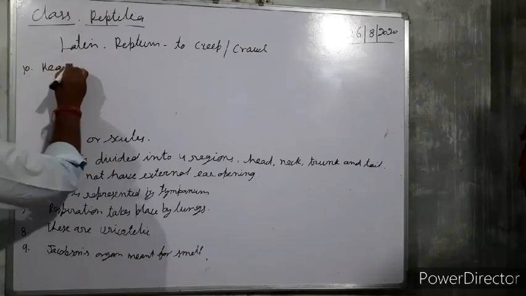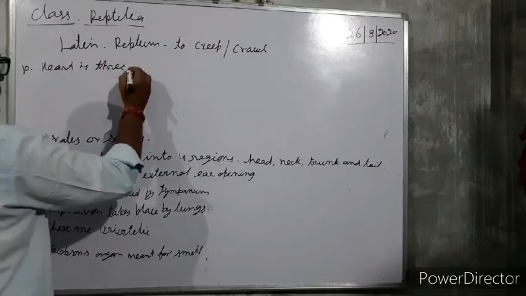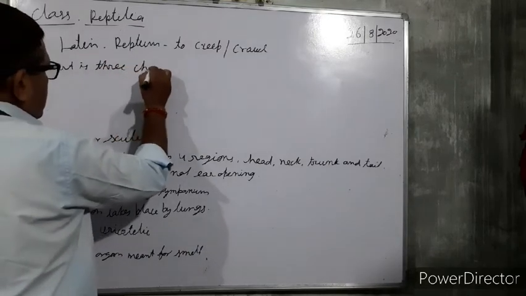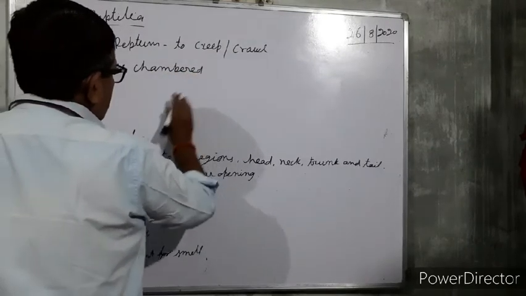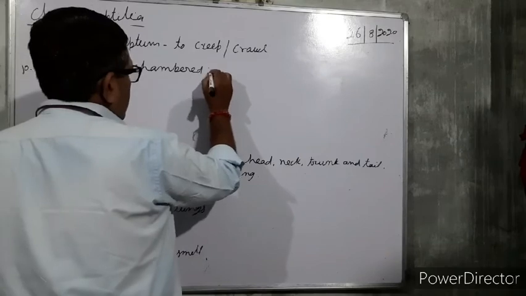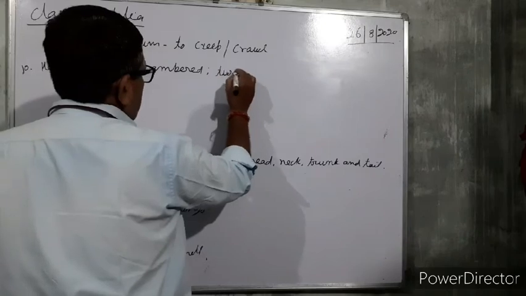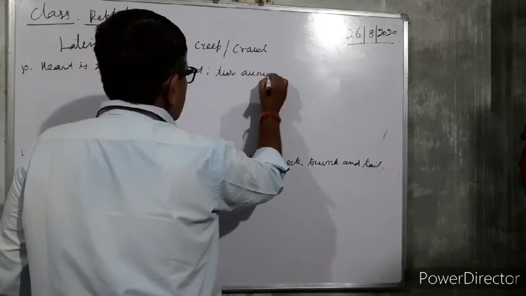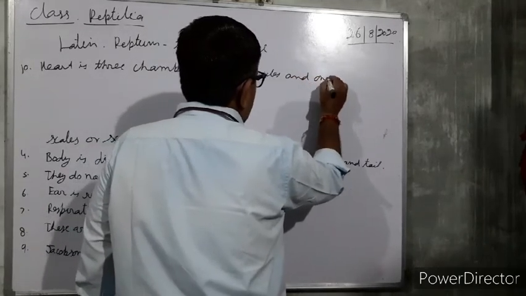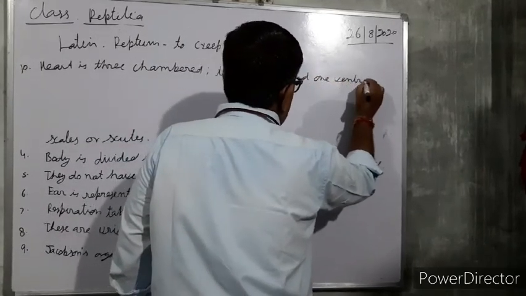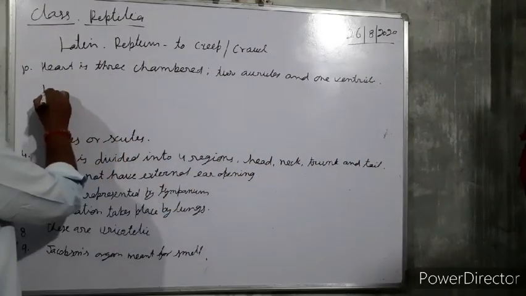Heart is three-chambered, with two auricles and one ventricle, but here one exception is there.